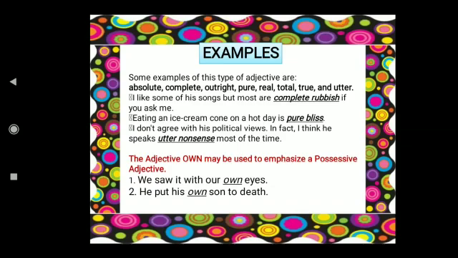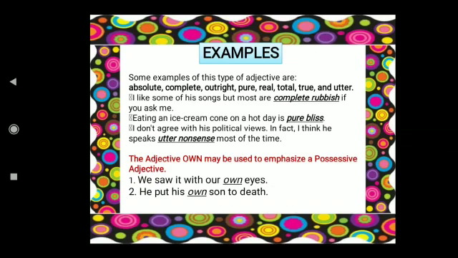Now look at the third example. I don't agree with his political views. In fact, I think he speaks utter nonsense most of the time. So we used to say political views, whatever views they are talking, I think it's nonsense. But utter nonsense, almost negative. See, negative as well as positive. In the first you think it's negative, but in the second it's positive, and third again it's negative.